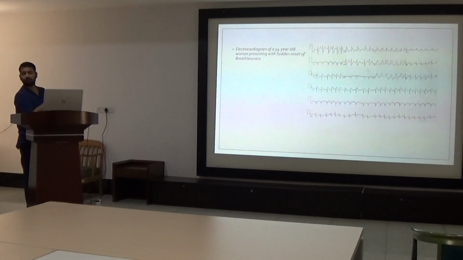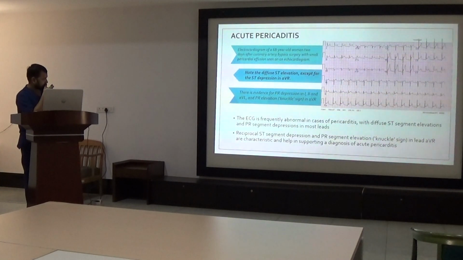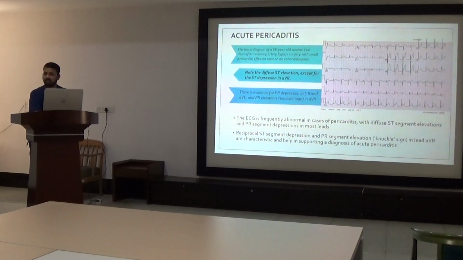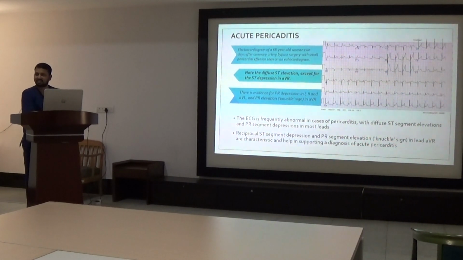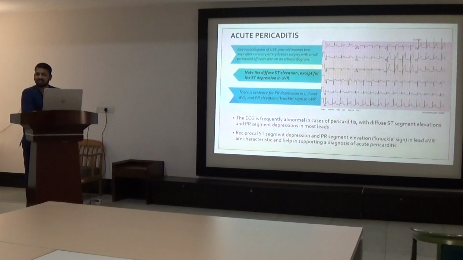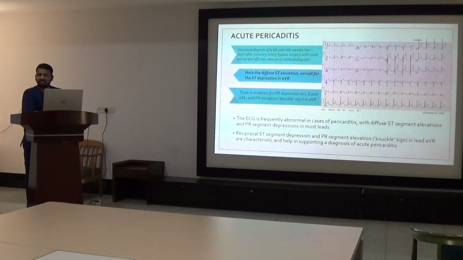So what is the sensitivity and specificity for this finding? Diffuse ST elevation with ST depression, aVR changes: what is the sensitivity and specificity criteria? In what percent will it be present, in what percent will it not be? Acute pericarditis, or coronary artery disease, sir, it will not be? We should look. Yes sir. Somewhere in the series it will be there.